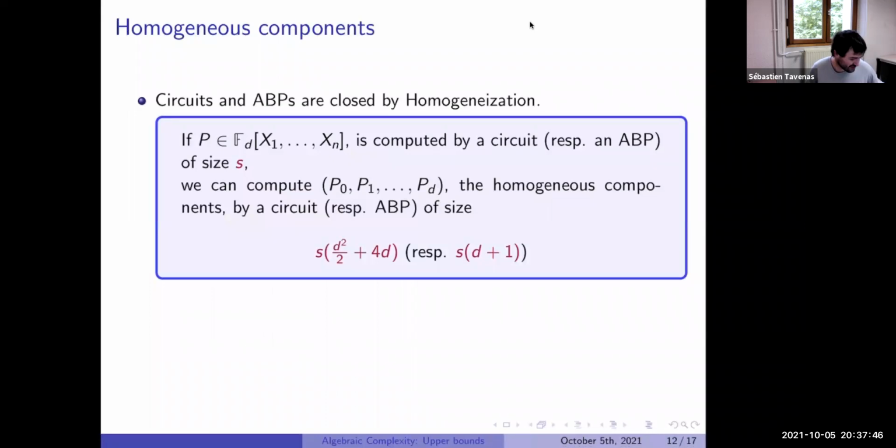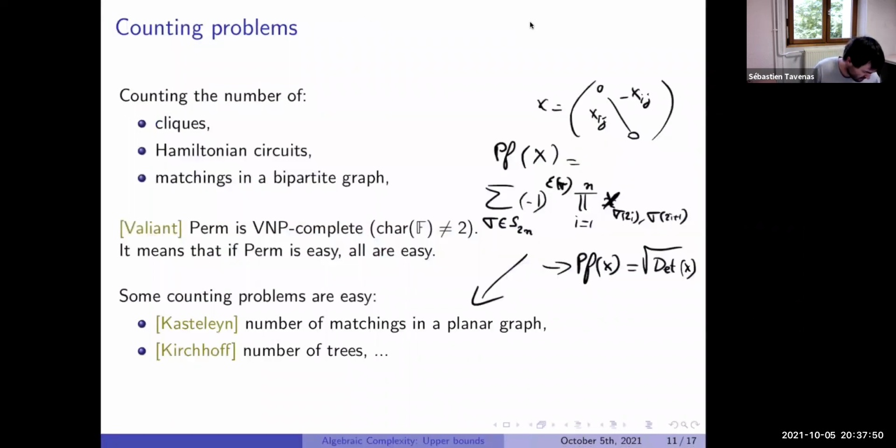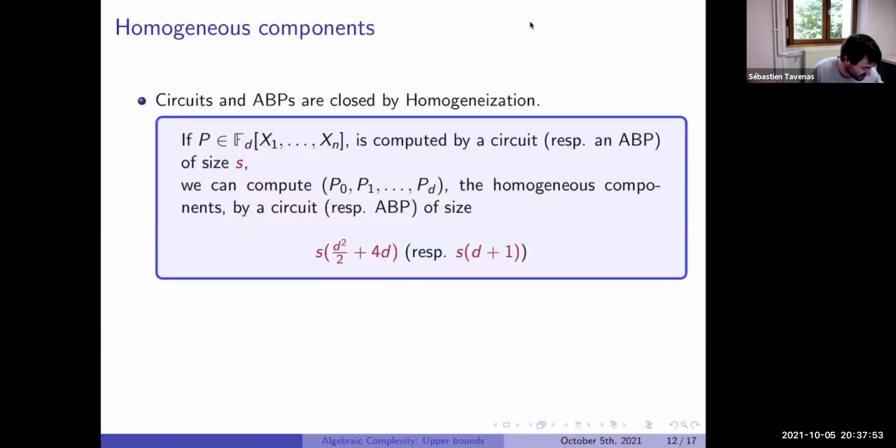Okay, let's finish the talk by saying some closure properties. Sorry, it's not in the order. Yeah, I didn't say closure. Okay, sorry, I changed the order here.